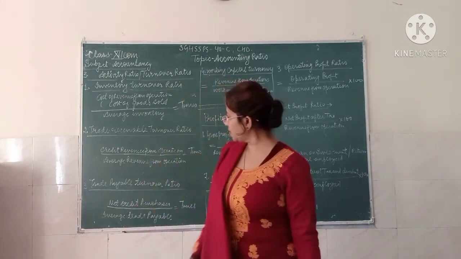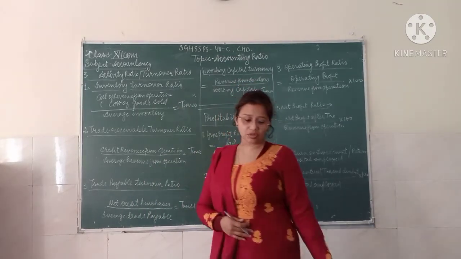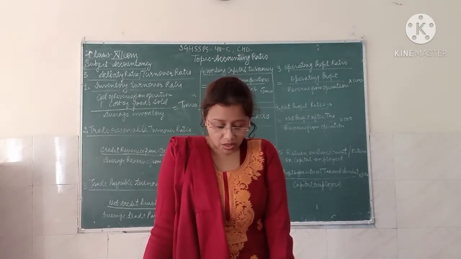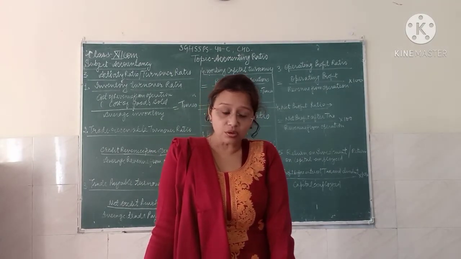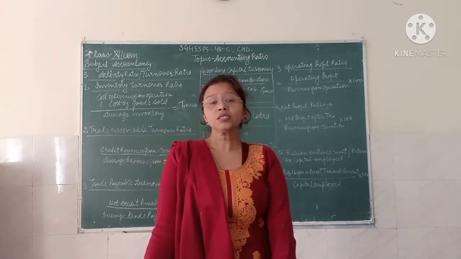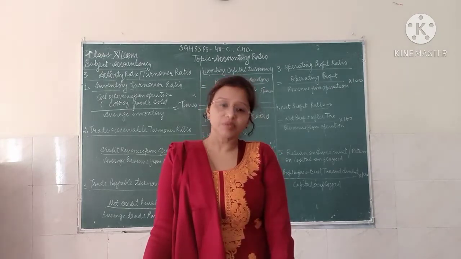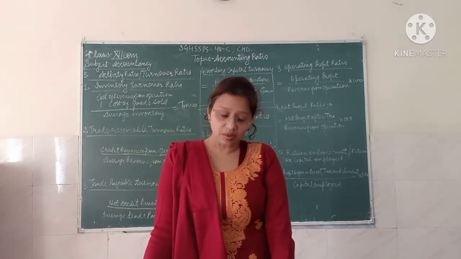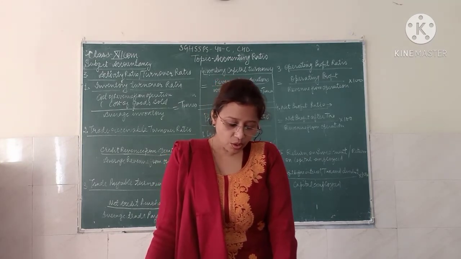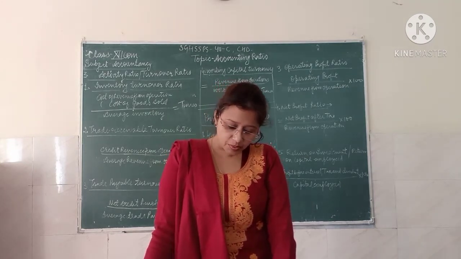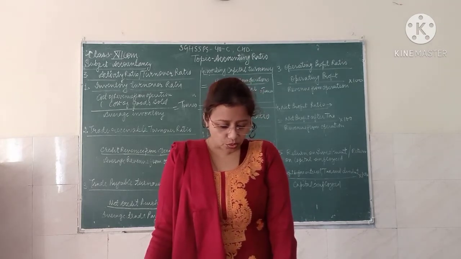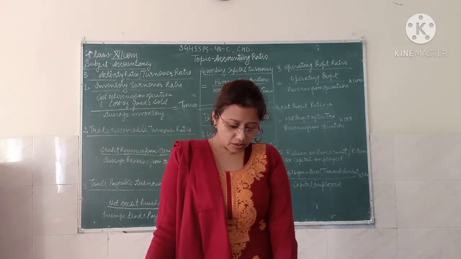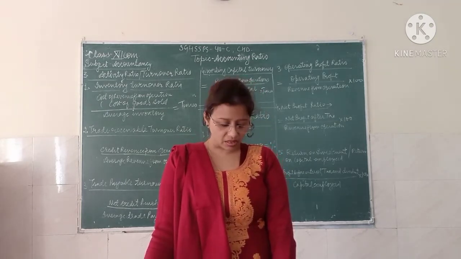Now come to the trade payables. The trade payable ratio also comes in times. Trade payable means amount payable for the purchase of goods and services taken by the enterprise in the ordinary course of business. It includes the creditors as well as the bills payable. The trade payable ratio shows the relation between the net credit purchase and the average payable, whereas the average payable period or creditor velocity shows the credit period enjoyed by the enterprise in paying creditors.